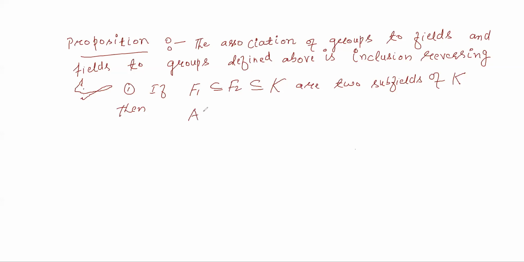So automorphism group of K fixing F2 contains automorphism group of K fixing F1. So this is inclusion reversing, because here F1 is contained in F2, but the automorphism group of K fixing F2 contains automorphism group of K fixing F1. So the inclusion is reversed.